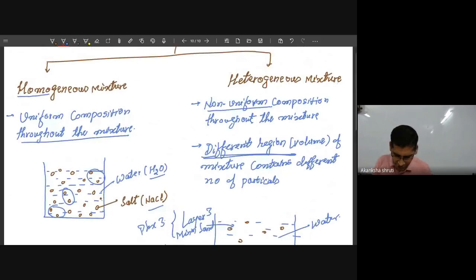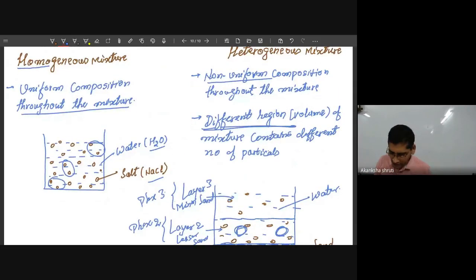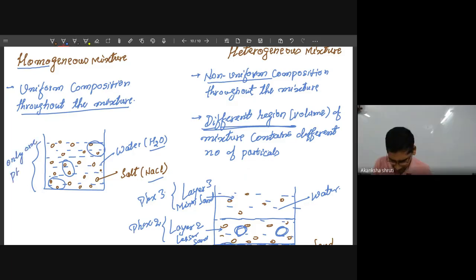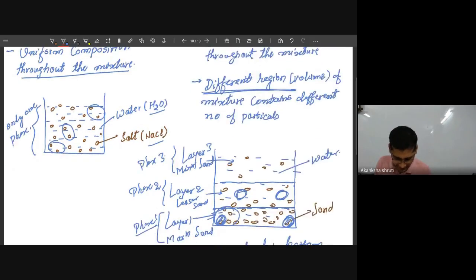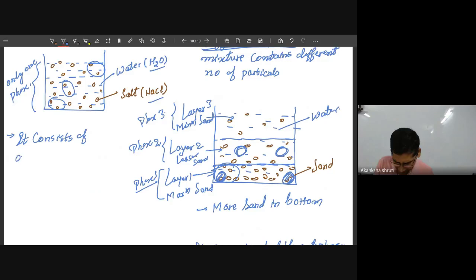But for a uniform composition or homogeneous mixture, it does not consist of different phases; it has only one phase. Sometimes the term phase is used, so it consists of only one phase, or simply a single phase.